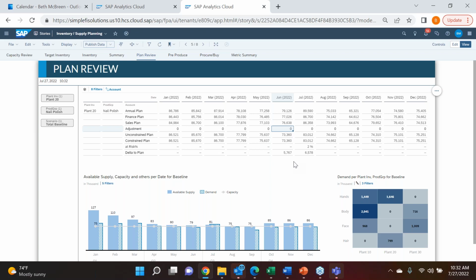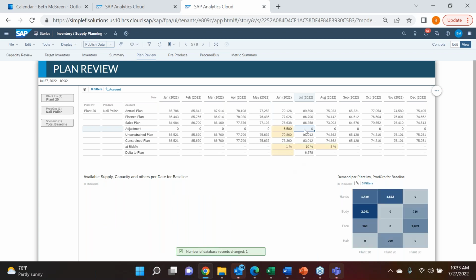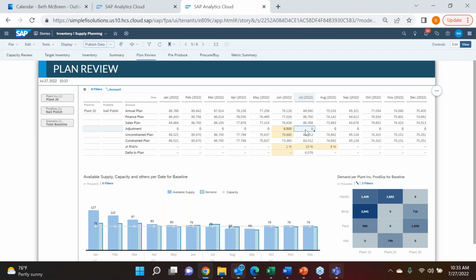We absolutely could go back and make adjustments into all the details that we wanted to. But as I'm now reviewing the overall plan, I'm going to say, you know what, we know that there's another additional 13,000 units coming in. So I'm going to go ahead and propose those for June and July, right?